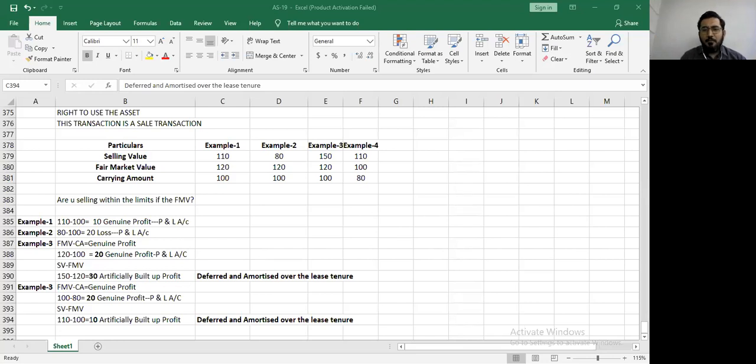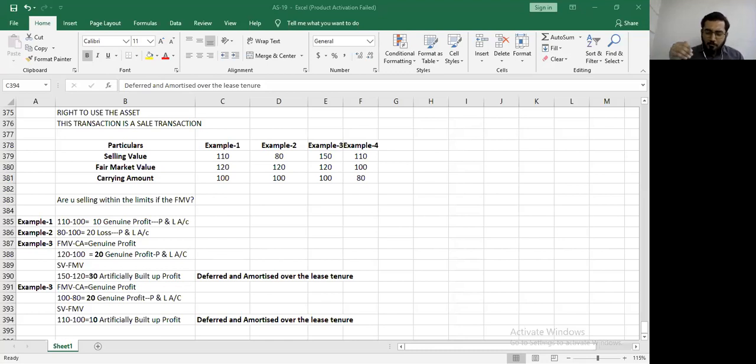So in example number 3, as I told you earlier, someone can buy at a higher price and then you can recover that in the form of any service that you are giving to them. So say for example, the correct value of the asset is 120. I tell you, take it now at 150, I want to show more profit, then for the 30 rupees that I took extra from you, I will give you some service, you do not pay me at that time, and we will not account for it in the books. Are you getting it? So somehow what happens is, you do not want to manipulate profit for a longer time.